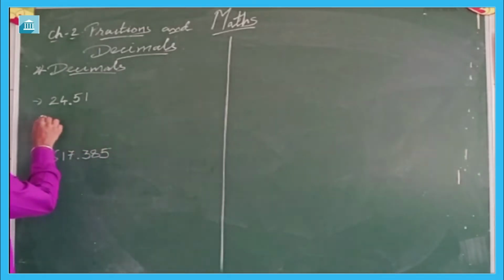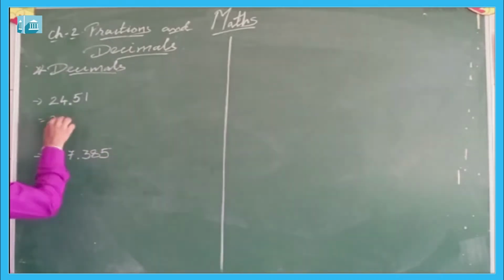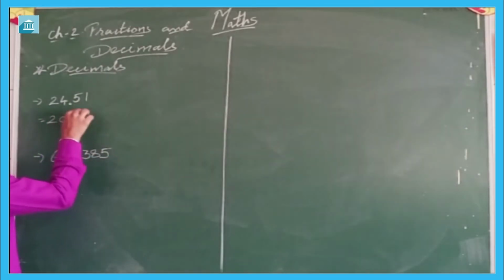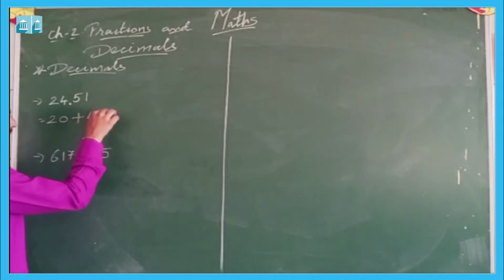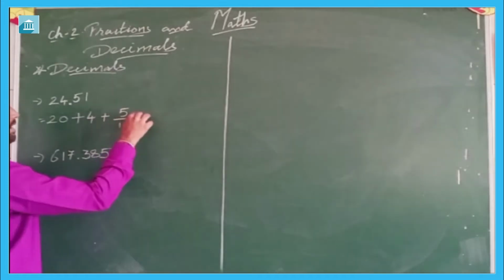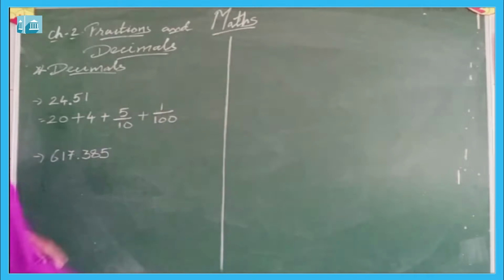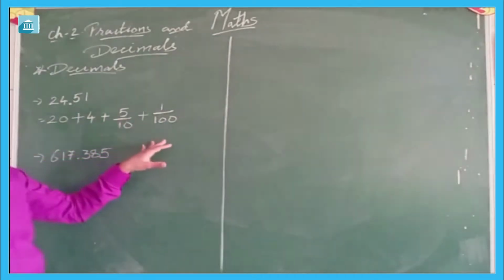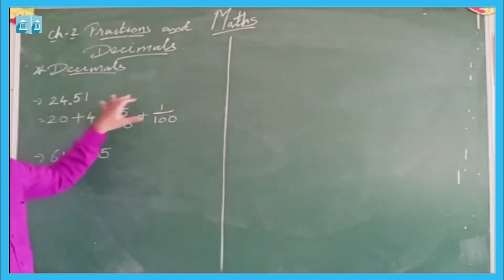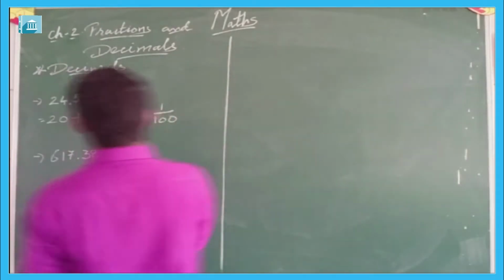Now 24.51 can be written as 20 plus 4 plus 5 upon 10 plus 1 upon 100. This is the expanded form of 24.51.